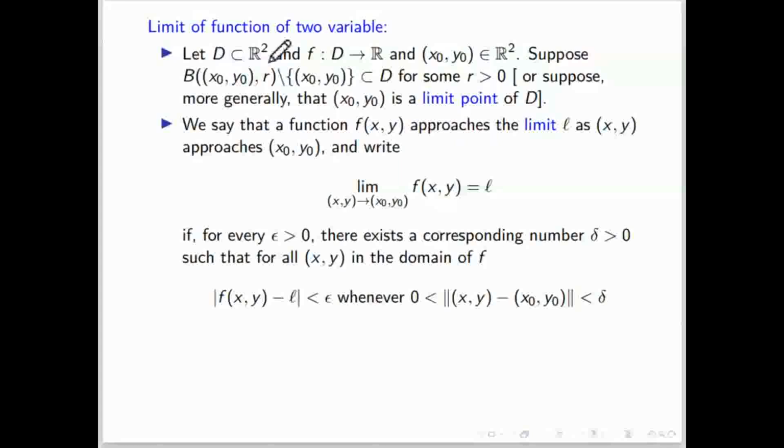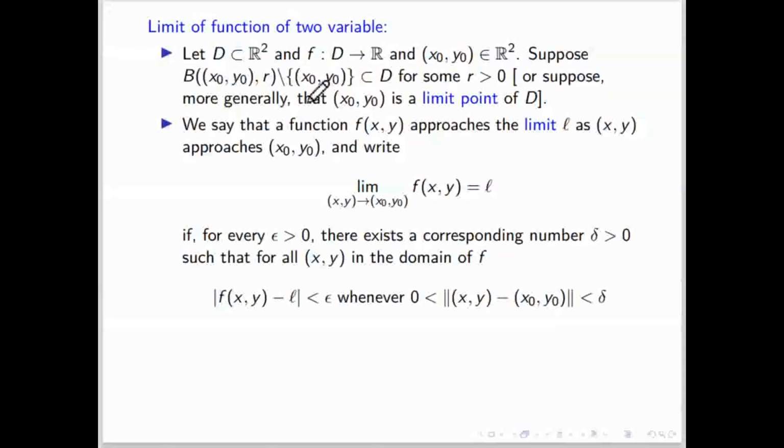Let D be a subset of R2, and one point is given in R2, x0 comma y0. The meaning of this notation is a ball with center x0 comma y0 and radius r. In R2 it is a disk, x0 comma y0 is the center, r is the radius. Then remove the center point, and that point is called a limit point, and we are finding the limit in this domain.